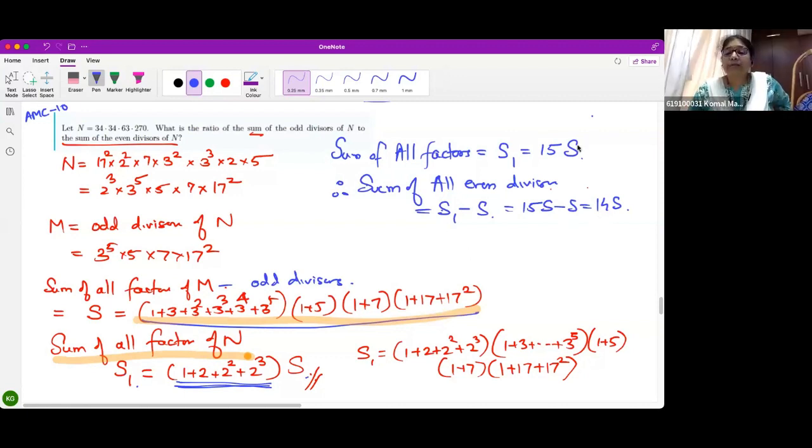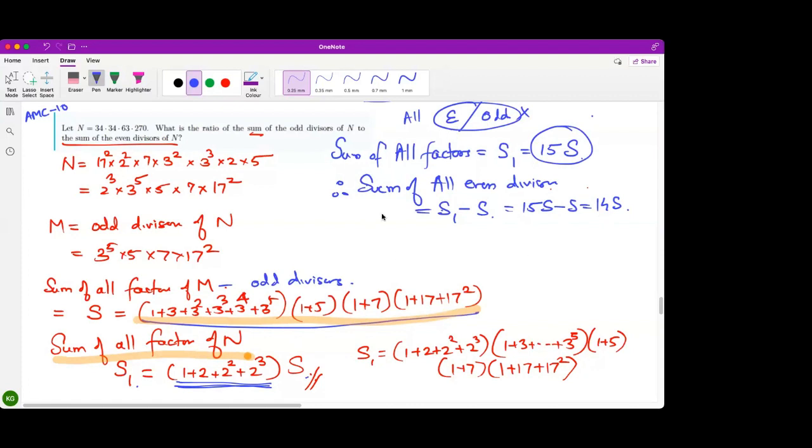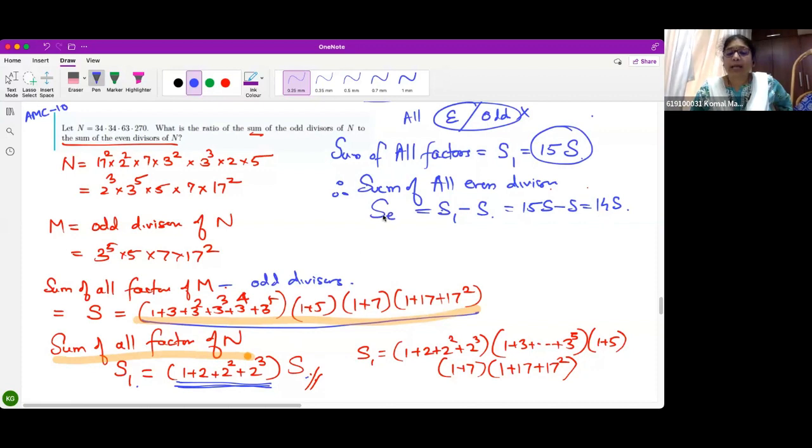Because S1 is 15S. The sum of all divisors is 15 times the sum of odd divisors, and I'm cancelling the odd divisors from it, because from all divisors I have even and odd divisors. So I'm cancelling the odd divisors so that I'll get even divisors. Subtract S. Let me call this SE, the sum of even divisors.